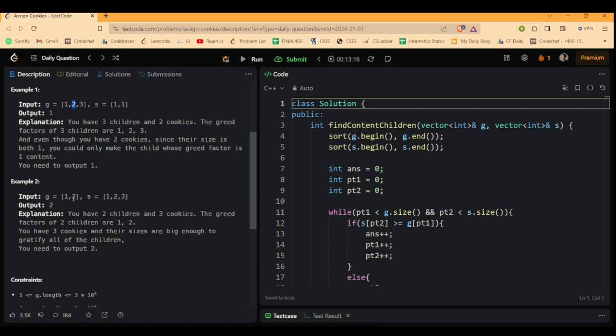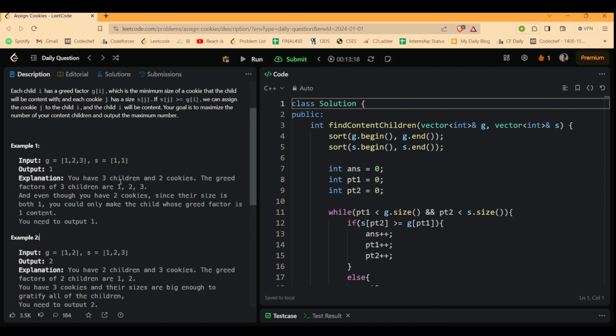Let's have a look at another example, example 2. Again over here you have a child with greed equal to 1, and you also have a cookie of size 1, so you can make him happy. Again, for another child the greed is equal to 2 and you have a cookie of size 2 with you, so you can also make this child content. So in this example you are able to make two children content, so that's why your answer over here is 2.